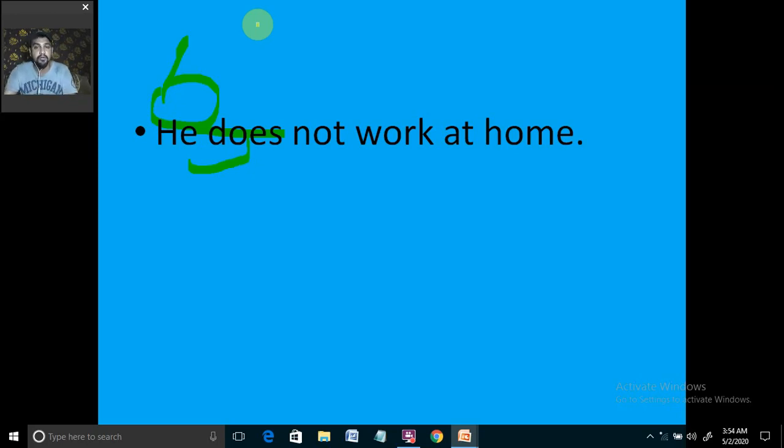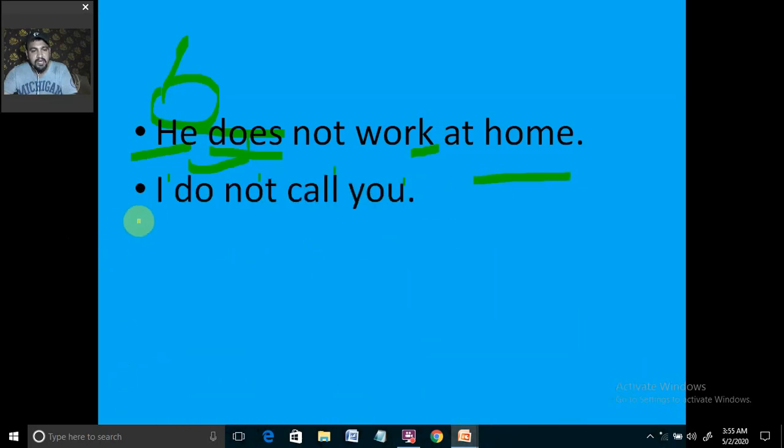He does not work at home. We don't know where he is, and we are talking about the person. That is why he is the third person singular subject. It is singular, that is why does is getting used, and there is no s or es with this verb, because we are writing the negative sentence. So what is the basic structure? Subject plus helping verb plus negation sign, then the main verb, then the rest of the statement. Then I, exceptional case, that is why do came. Plural verb. Not with exceptional case means like I would be considered as the plural one. Okay, plural subject, that is why s or es is not getting used.